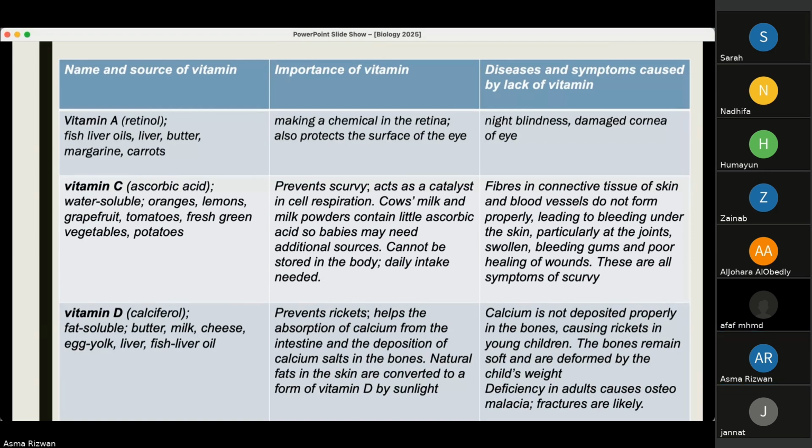Then we have vitamins. The most important ones are vitamin A, vitamin C, vitamin D. Vitamin A is important for our eyes, which prevents night blindness. Vitamin C is important because it acts as a catalyst in cell respiration, and it prevents scurvy. Scurvy is bleeding gums and poor wound healing. So vitamin C is involved in the healing process. Vitamin D, again, gives us stronger bones and stronger teeth.